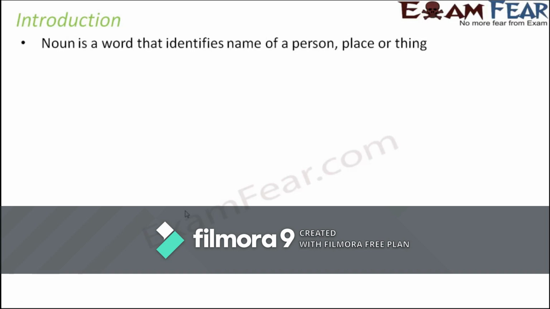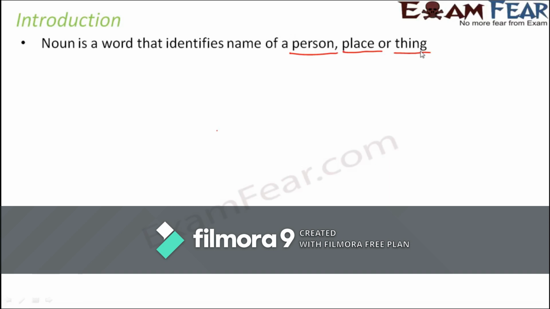So noun is a word that identifies the name of a person, place or thing. Whenever you think of noun, it has to be a person, place or a thing. Now when I say name of a person, a lot of people often think that it has to be someone's name, like Amit, Rohit, Anita. These are names of people. So obviously they also fall under the category of noun, but in a broader way, name of a person would also include any such thing which shows a class of people.